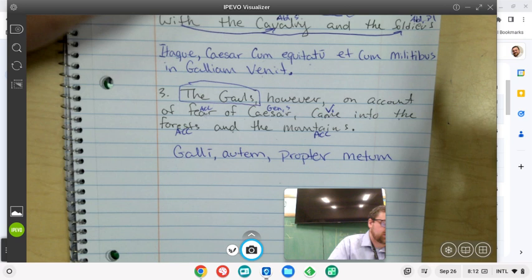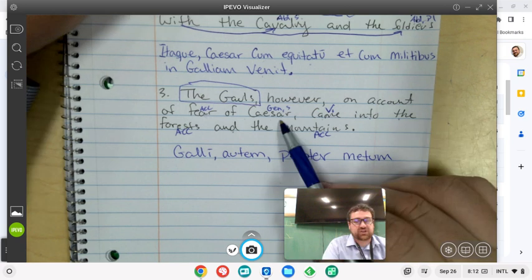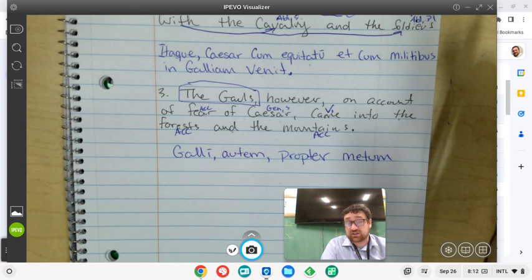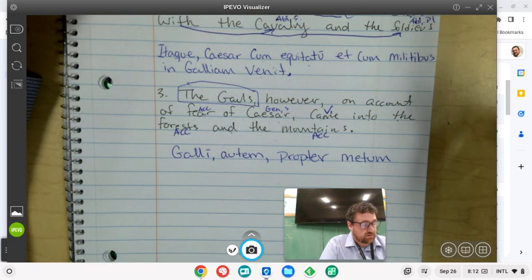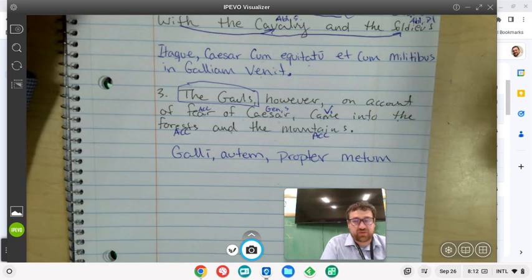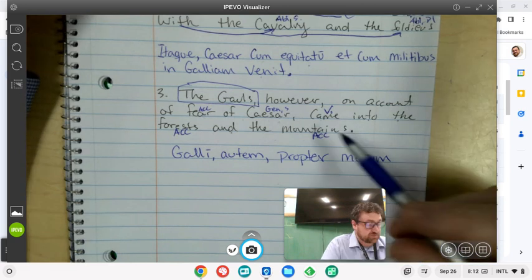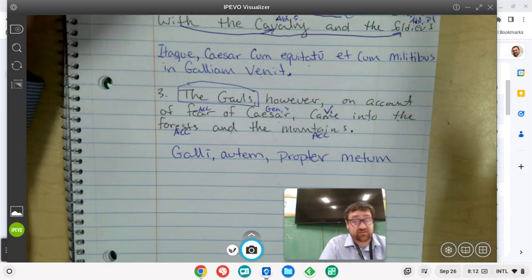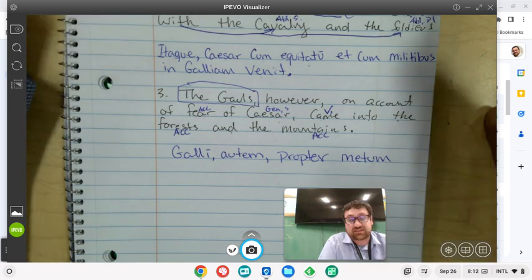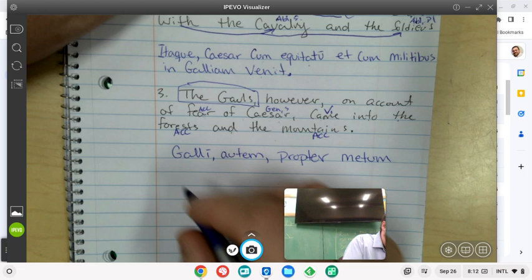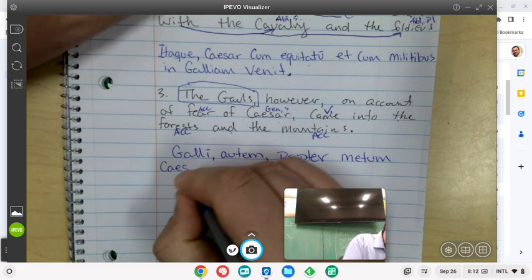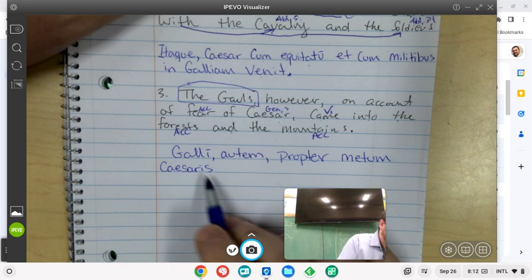So Caesar, Caesaris is our dictionary form. We want to memorize the dictionary forms of the words that are in our vocab so that we can get that stem and just know what that stem is, especially for third declension words where the nominative doesn't have the stem. So Caesaris would be the genitive. So Galli autem propter metum Caesaris.